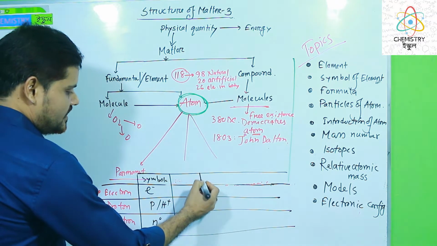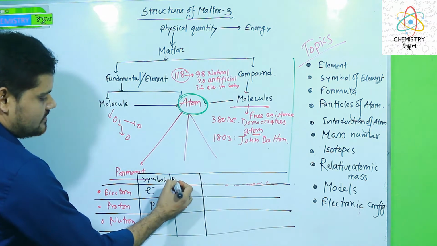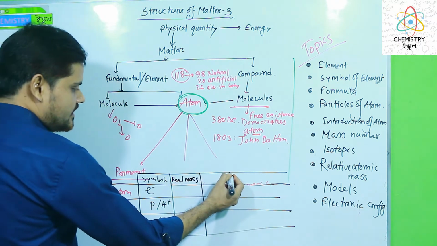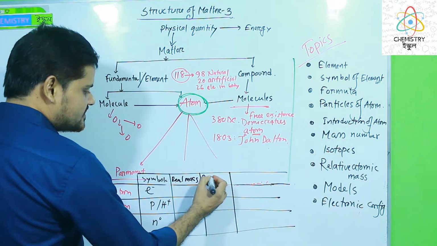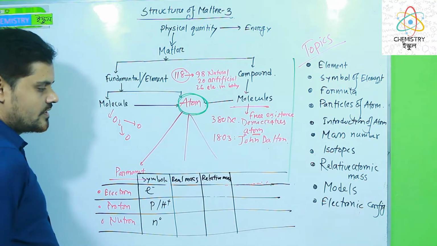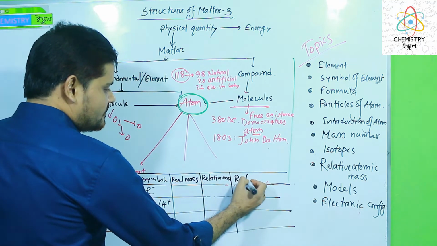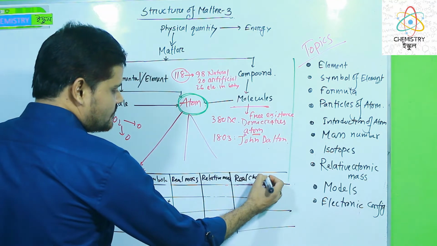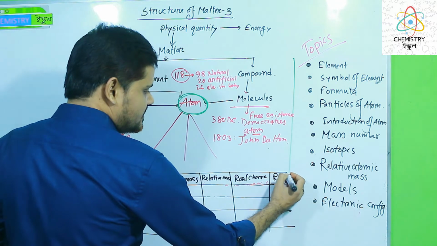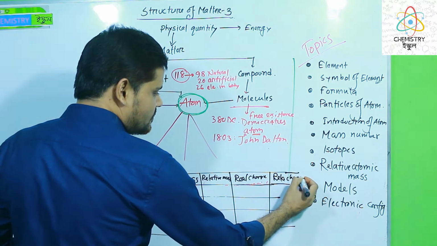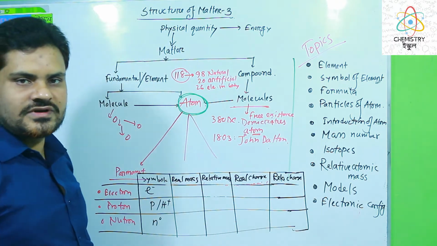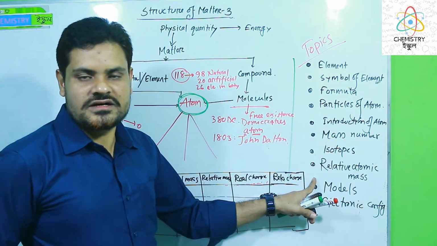Here you can write down the real mass of electron, proton and neutron. Then you can write down the relative mass of electron, proton and neutron. Then the real charge of electron, proton and neutron, and the relative charge of electron, proton and neutron. Another information you can gather is the discoverer and the year.